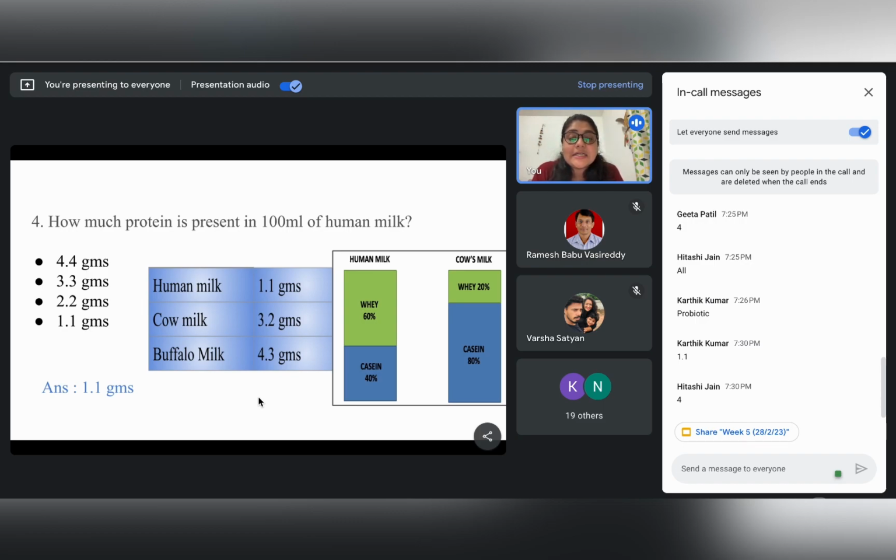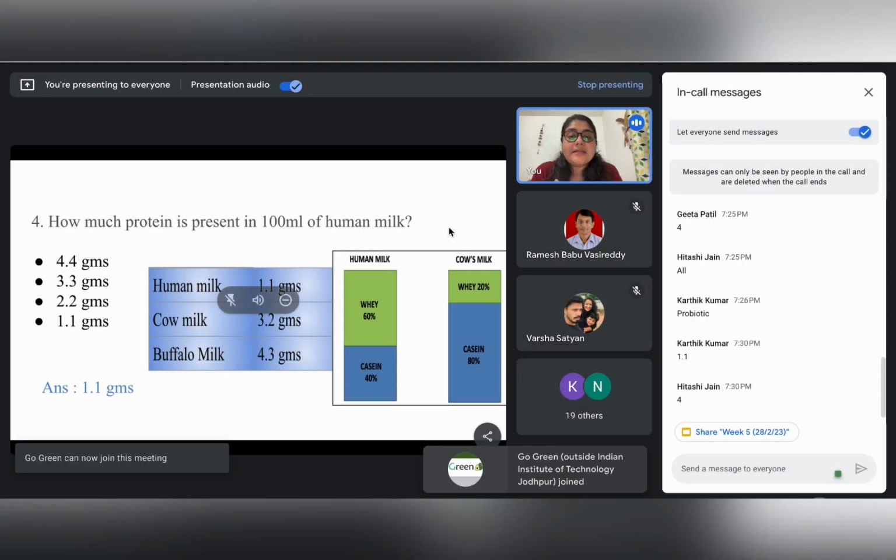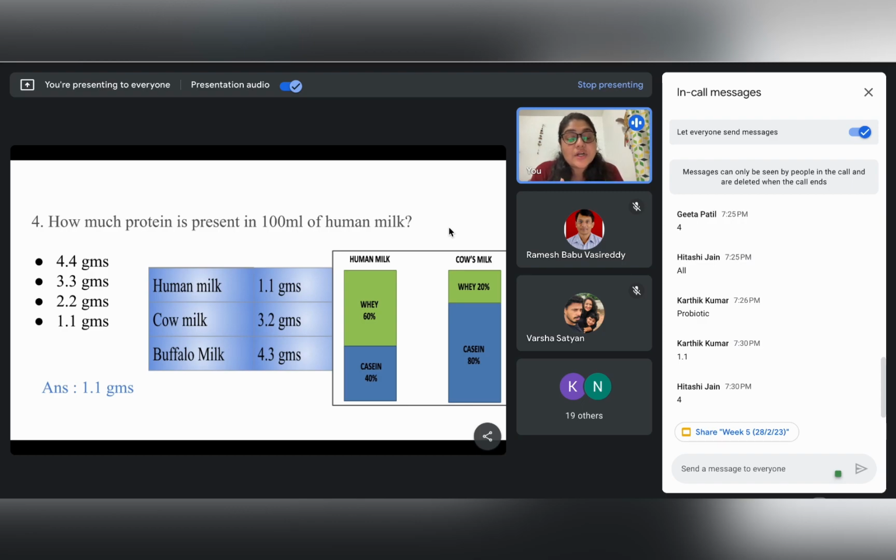If we consider the protein composition of human milk and cow's milk, human milk has 60% whey and 40% casein, and cow's milk has 20% whey and about 80% casein. Casein is a protein present in milk, but the human body finds it very difficult to digest casein.